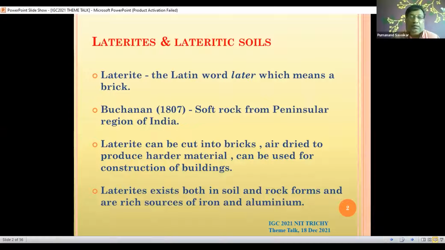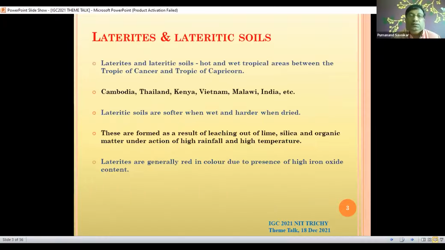And laterite, as a soil or rock, is known as a residual soil. These are formed because of the leaching action of basic silica and other components from the parent rock. So these are found in the tropical soils. This is the tropic. If you see this, the red line shows the Tropic of Cancer and Tropic of Capricorn belt. These are available in places like Cambodia, Thailand, Kenya, Vietnam, Malawi, India, and so on.